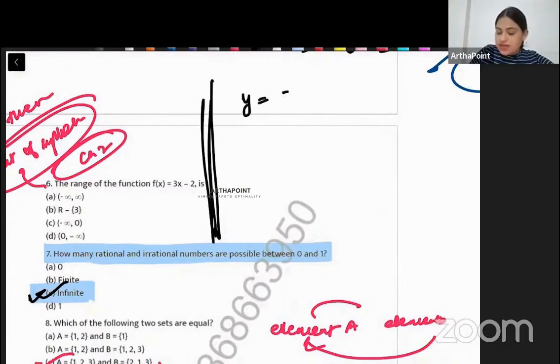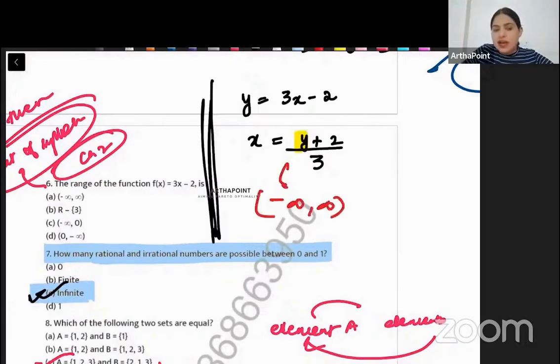So beta, it is given y is equal to 3x minus 2. To find the range, you will write x as a function of y. So beta, x will become y plus 2 by 3. Beta, y can take any value from minus infinity to infinity. Y की कोई भी value में x की एक value आएगी. There is no restriction on the value of y. So the answer to this question will be A. Y can take any value from minus infinity to infinity.